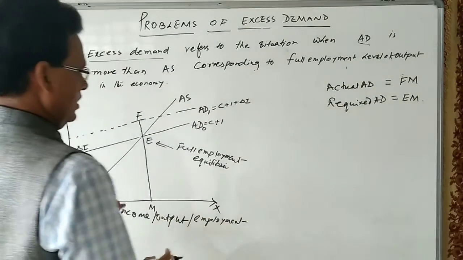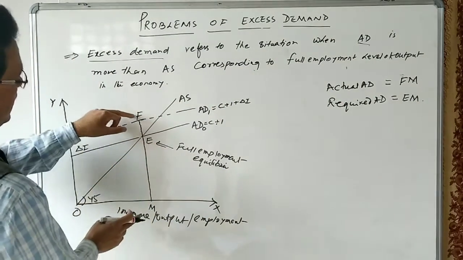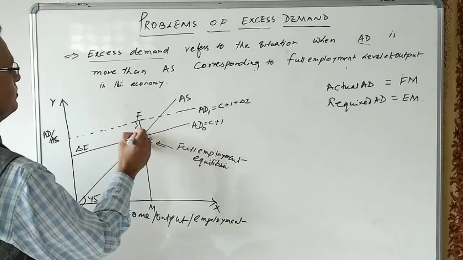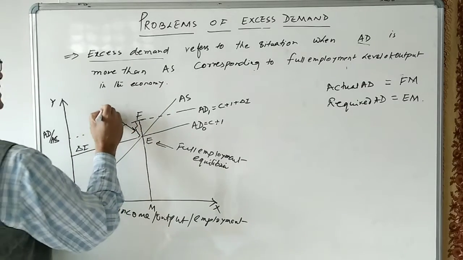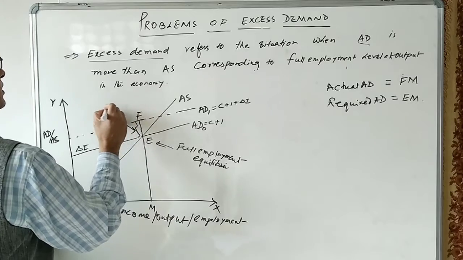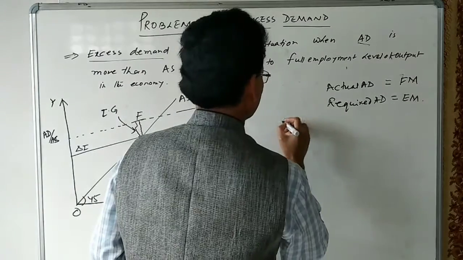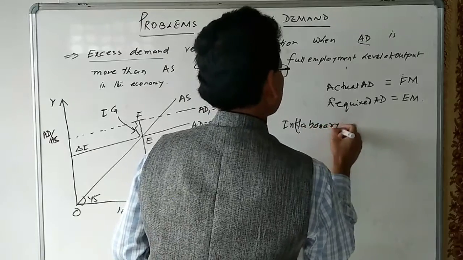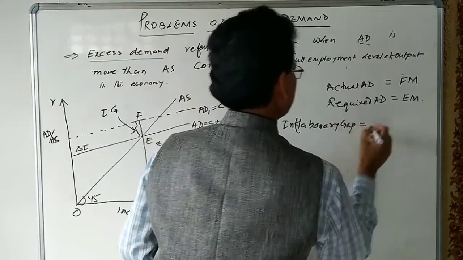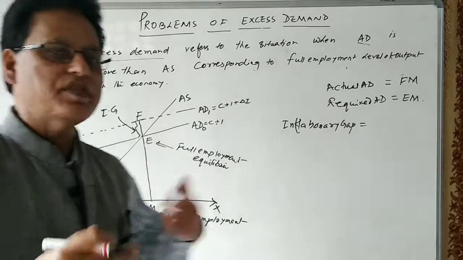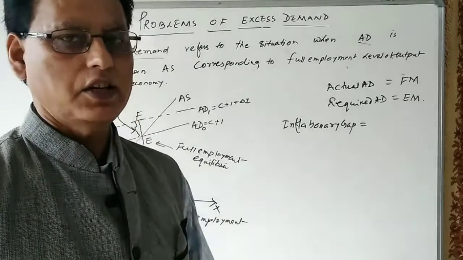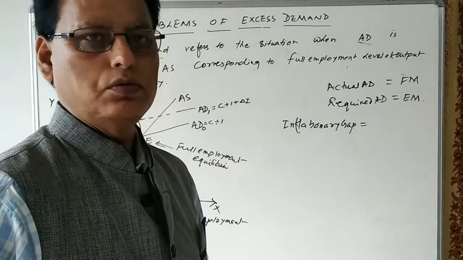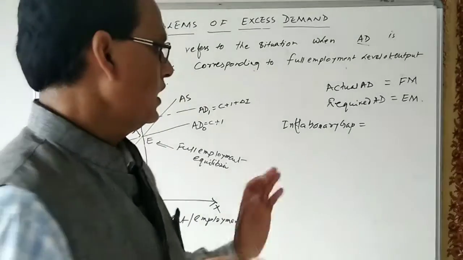The gap between this FM and EM is known as inflationary gap. So we can write: inflationary gap is the difference between actual aggregate demand and the aggregate demand required to attain the level of full employment.